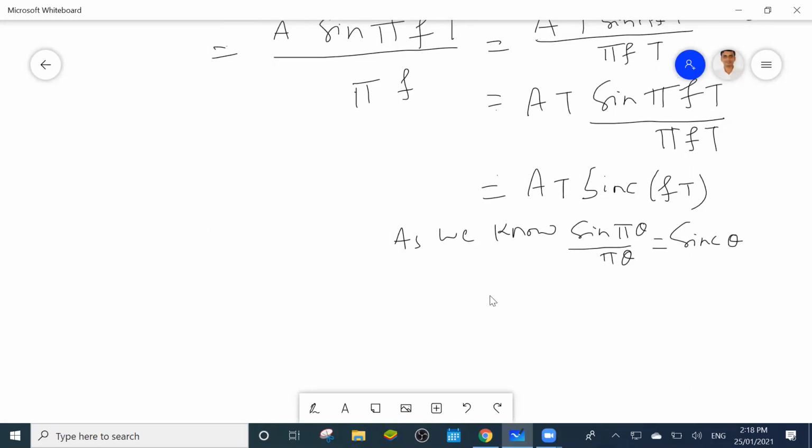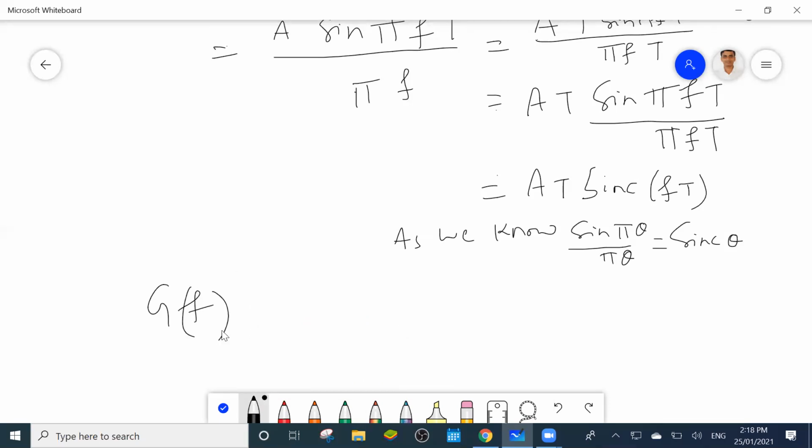So if you want to draw the spectrum, this is in the f domain now. From that I got G(f) for the rectangular pulse, also known as the gate function, equal to A T sinc(fT).